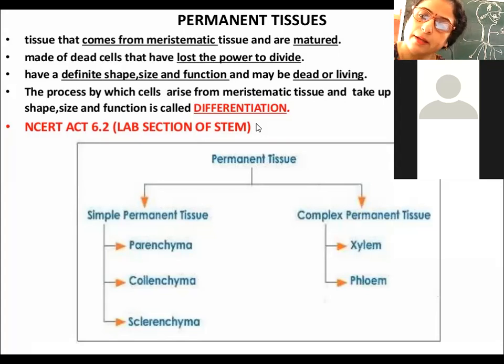In the same manner, when these cells lose their ability to grow, will there be any change in the shape? Generally, there is no change in the shape of the cells. So that is why the cells of permanent tissue are also of different types, like they can be spherical, polygonal, or rectangular, depending upon the shape of the meristematic cell. Because the difference is only that they will lose the ability to grow. Right?